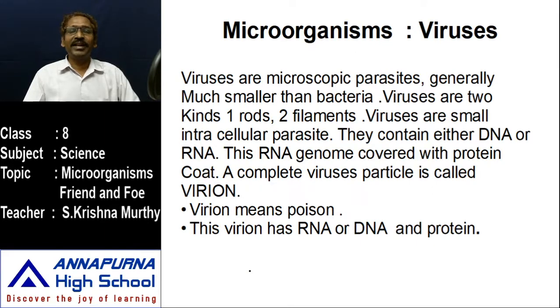What is the state of this virus? Parasite. What is meant by parasite? A body that is activated in another body, and inactivated when it is present outside of a body, such kind of organisms are known as parasites. We know different kinds of parasites. Among them, virus is also a parasite, because when present outside of a living body, it is like a crystal, like salt crystals, which are non-living things.